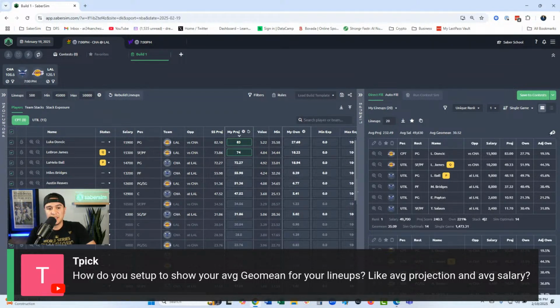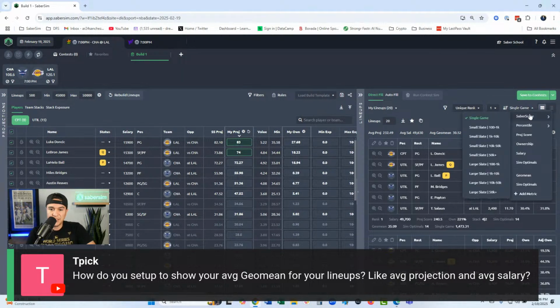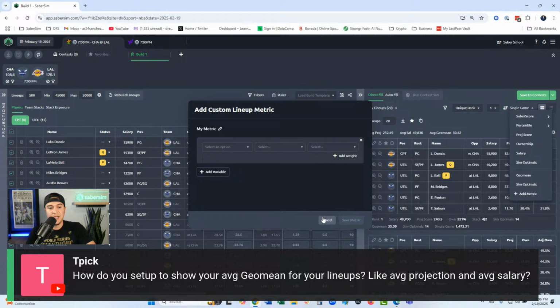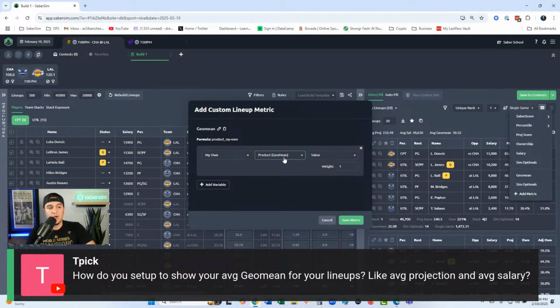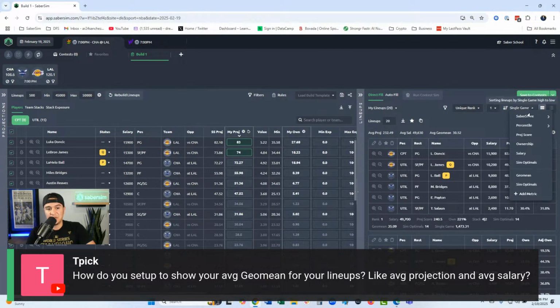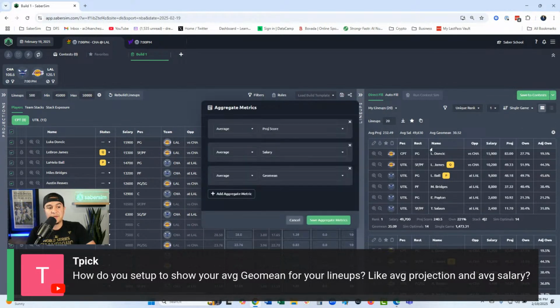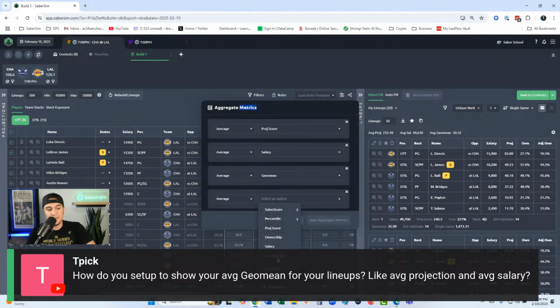In order to show this, the first thing that you need to do is set up a custom metric. Custom metrics are available on the Ultimate subscription. If you go down here to add metric, you're going to get a pop-up like this: add custom lineup metric. Then you set up the metric like this, where you put in my own product Geomean in the drop-down value. Leave weight at 1, and then I just named it Geomean. Once you create custom metrics, they become options when I say, show me the average, and then in this dropdown are basically the sorting metrics and any custom ones that I create.